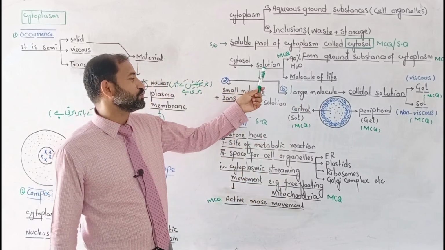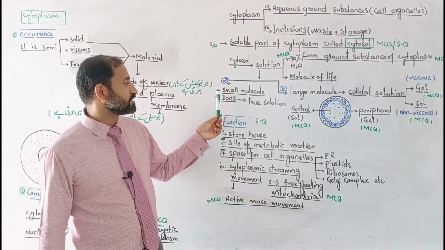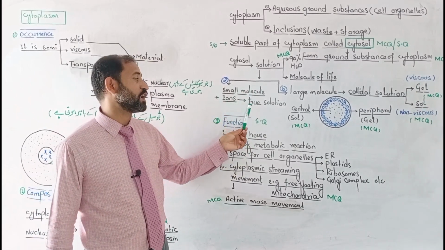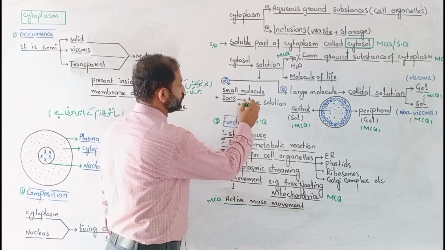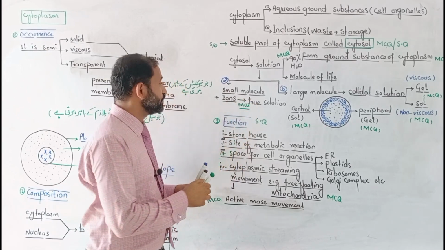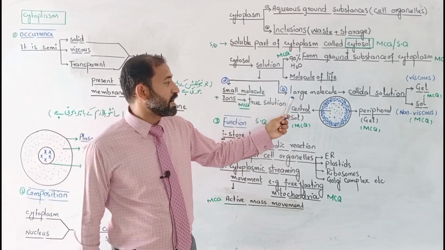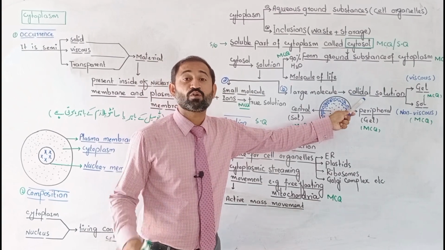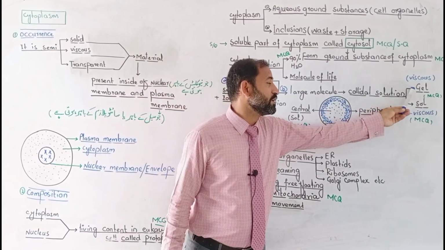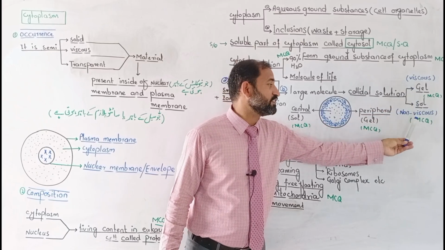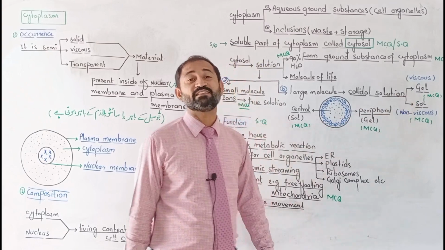And cytosol solution is distributed into two main categories. Number one, small molecules or ions, they will form a true solution. This one is also an MCQ. Small molecules form a true solution and large molecules will form a colloidal solution, and colloidal solution is also of two types, gel and sol. If it is non-viscous, it is sol, and if it is viscous, then it is gel.